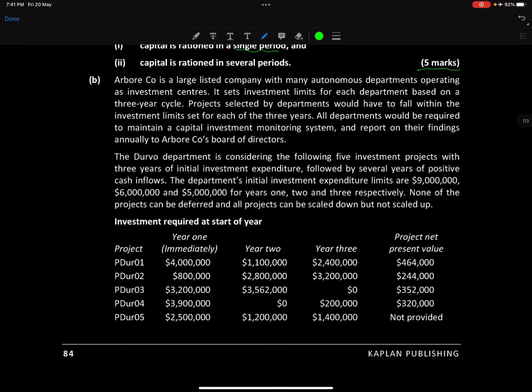Let's see question number B as well. What does it say? And then we'll answer the question. Don't worry, we've got plenty of time.